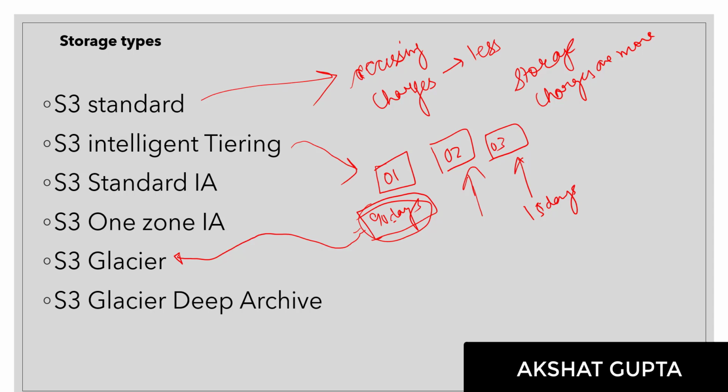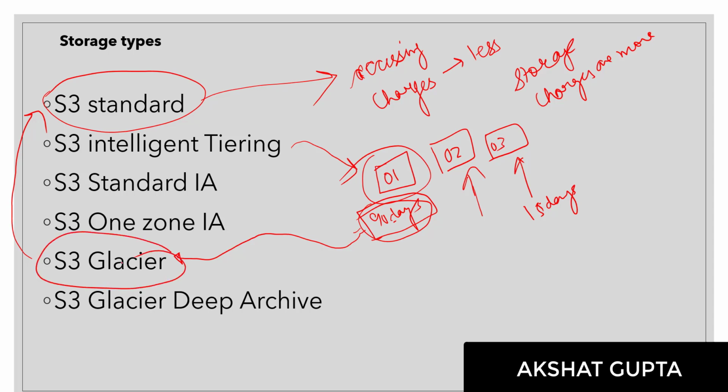If somebody tries to access object one, it would automatically be transferred back to a good storage, which is S3 standard. So the transfer of storage happens automatically. If it's in standard and not being used much, it would be transferred to Glacier. Glacier is a very cheap storage. Cheap means it is a slow storage, and you don't have to pay much to use it. Deep Glacier is the cheapest one. S3 Glacier Deep Archive is the cheapest storage, and I will discuss Deep Archive as well.